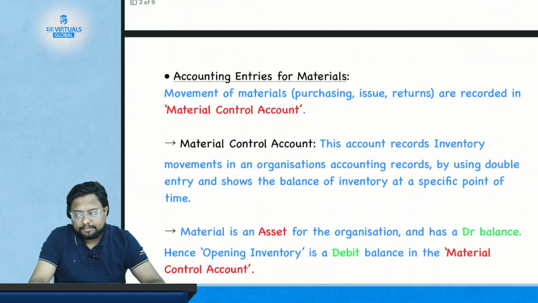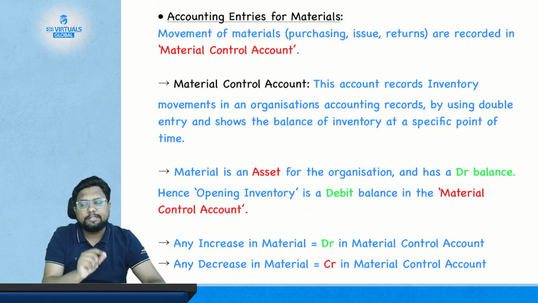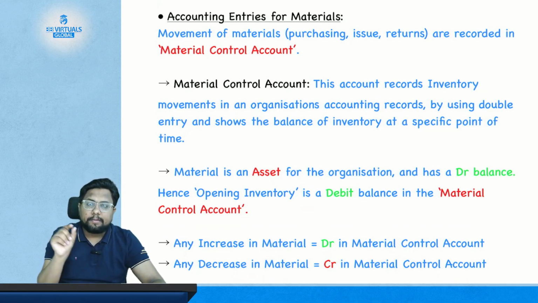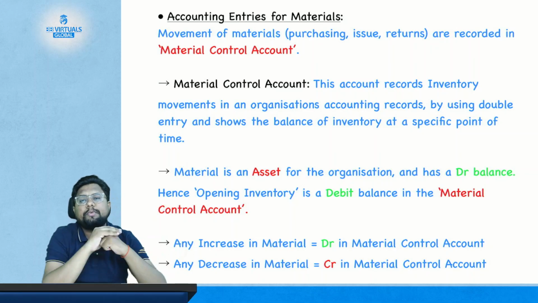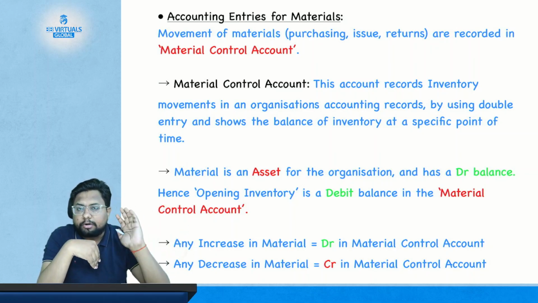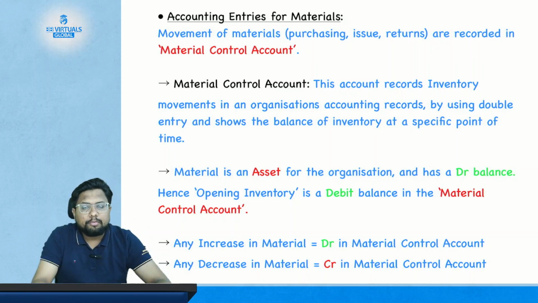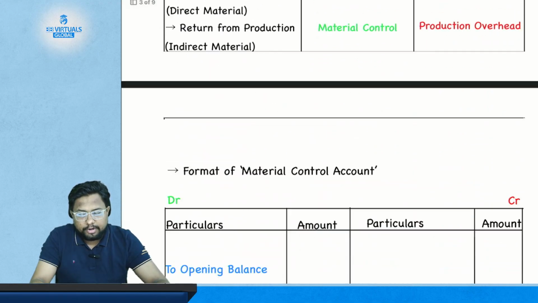Then we saw the accounting entry for the material. As we have already discussed, materials are inventories. Inventory is your current asset, and hence, as an asset, it has a debit balance. Hence the opening balance of the material will always have a debit balance, and whenever you receive the material it will be debited in the material control account, and whenever you issue the material from your material control account, it will be credited. Your material control account will be credited.